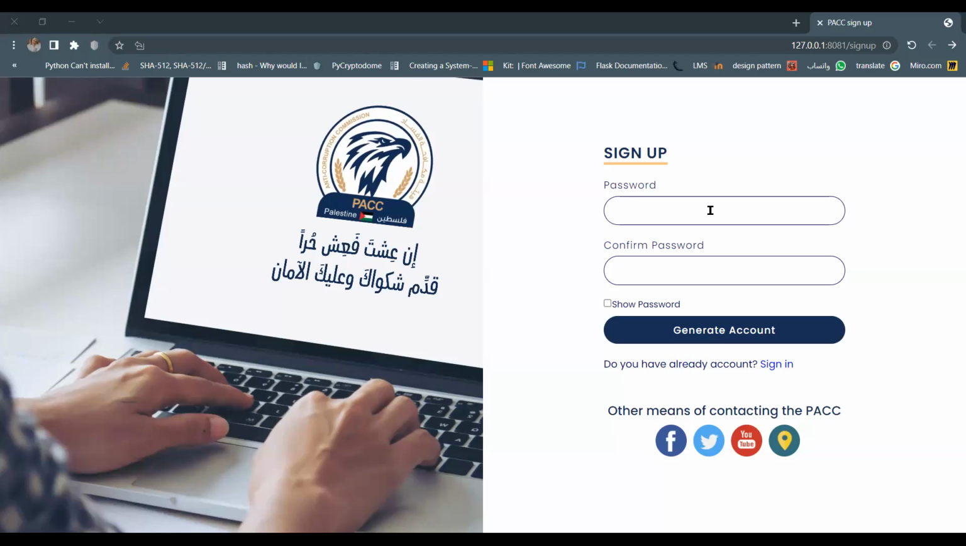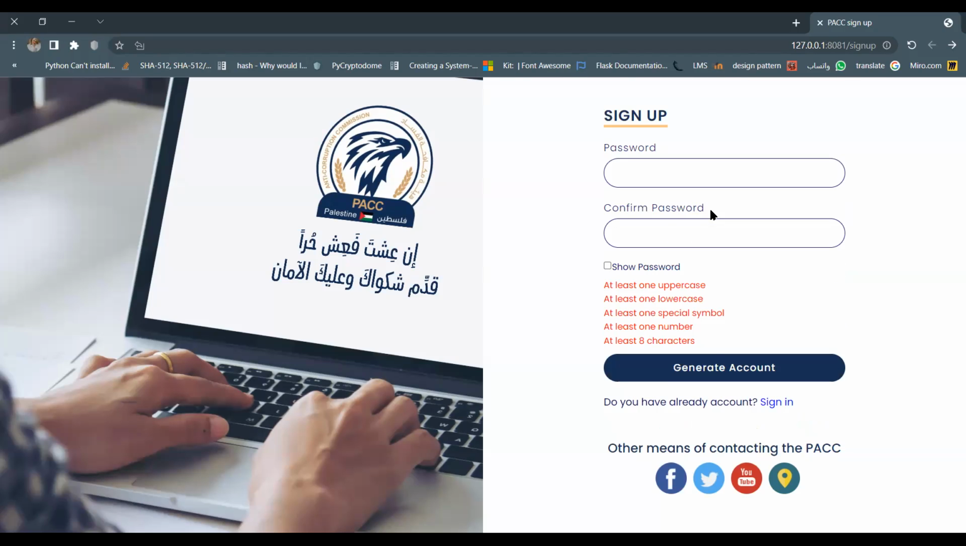This system is for submitting anonymous complaints to the Palestinian Anti-Corruption Commission. To use this system, firstly, the complainant must create a new account. To create a new account, he only needs to put in a strong password.